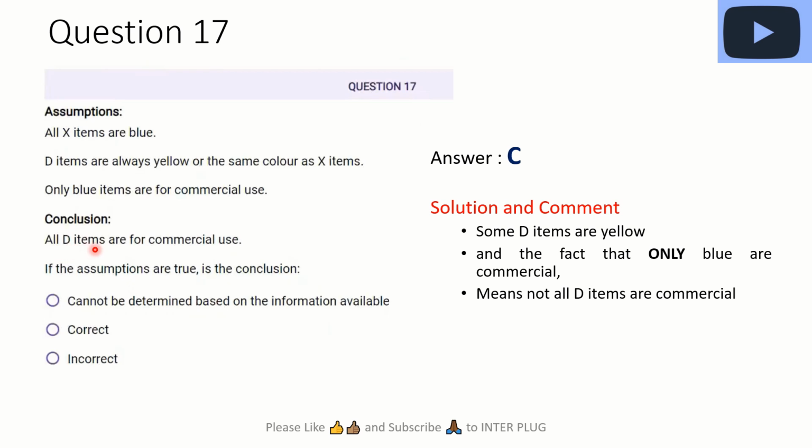Now they say all D items are for commercial use, and that's incorrect because some of them are yellow and they are not for commercial use, right? I know some would say they said only blue items are for commercial use, but they didn't say anything about whether the yellows are or not. But just the fact they said only the blue ones means the yellows are not. If they said blue items are for commercial use and they didn't say only, then you can say you don't have enough information to know if all the D items are for commercial use, right? But in this case, they are really, really specific. They said only the blue ones. Okay, so the answer is C, incorrect.